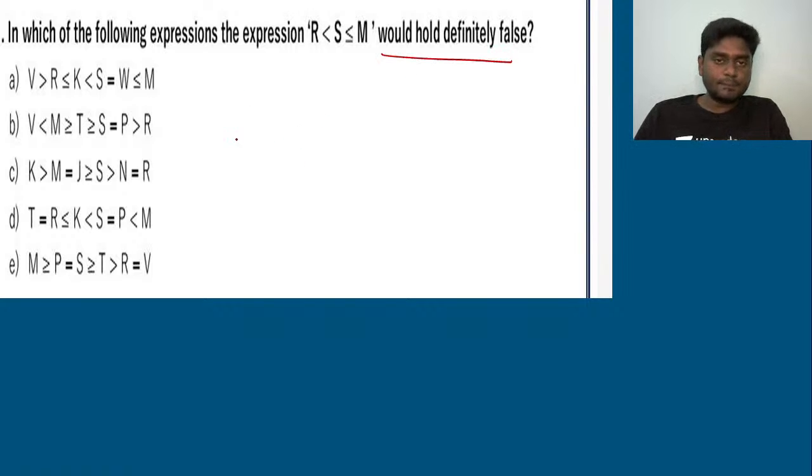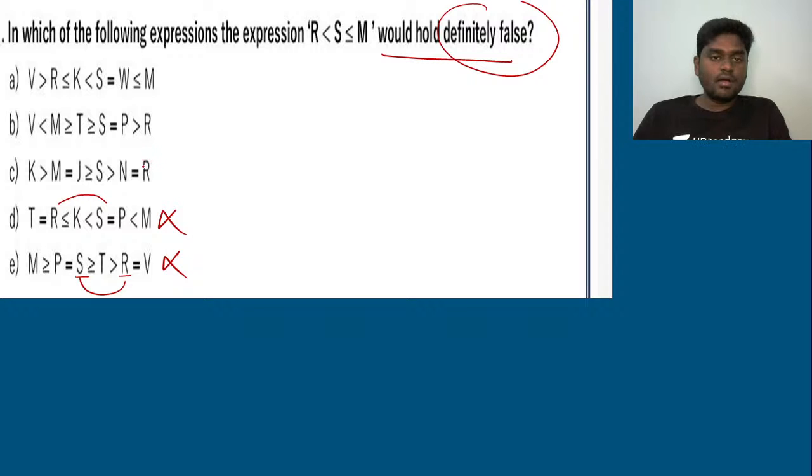So if you see this, let's go again from option E. So R should be lesser than S, right? But if you see here, R lesser than S, it definitely holds true. So it's going to be ruled out. And R lesser than S, again in this case also it is true. It gets ruled out. It should hold definitely false, not true actually. Understand the question properly, okay?